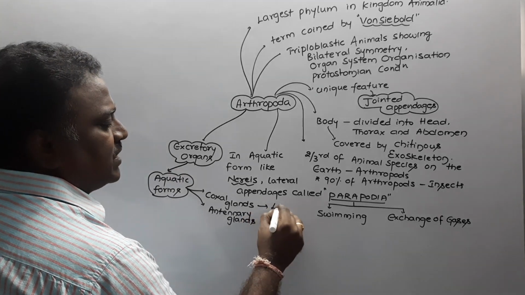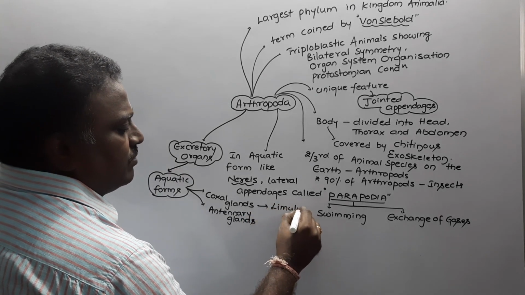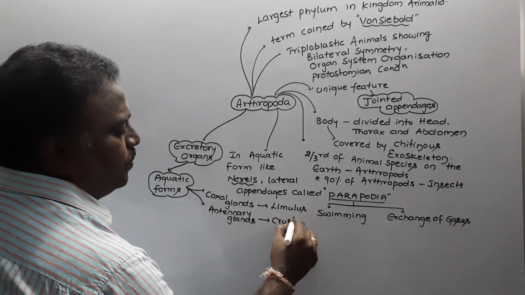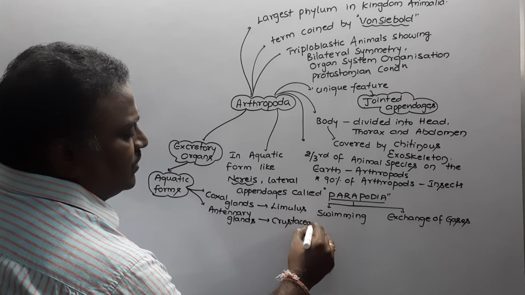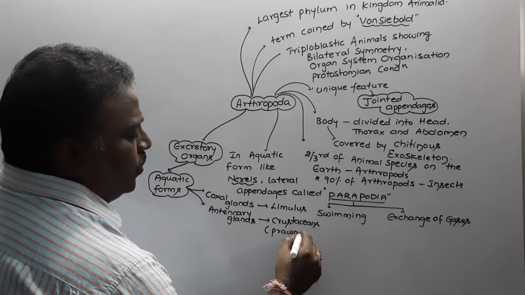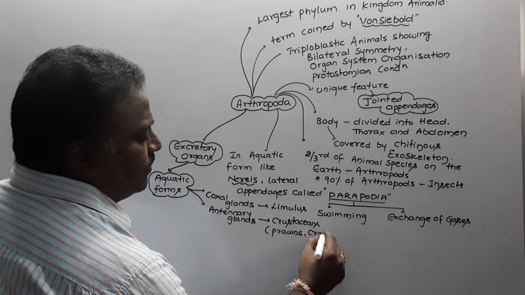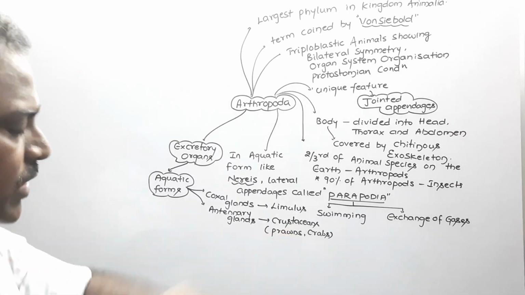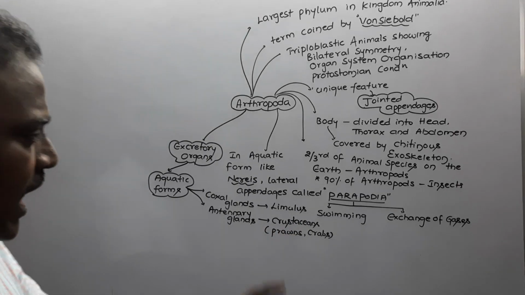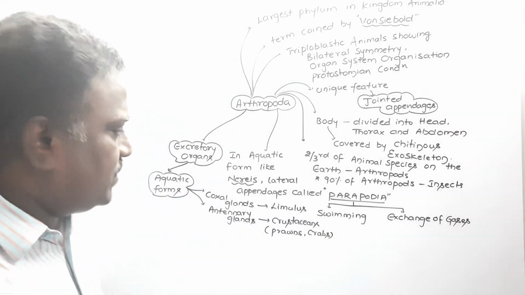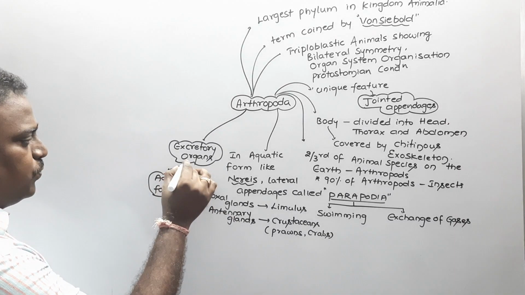Coxal glands are the excretory organ of Limulus, whereas antennary glands are seen in the group of arthropods called crustaceans. These crustaceans include prawns and also crabs. The prawns and crabs are present in the subgroup of arthropods called crustaceans, and these crustaceans have the excretory organs called antennary glands.